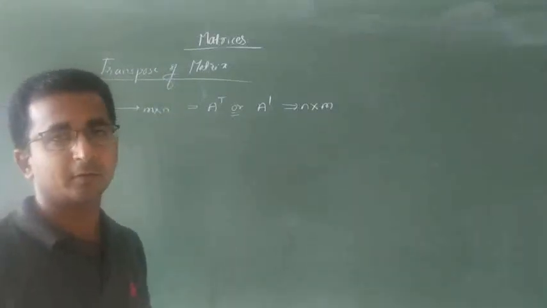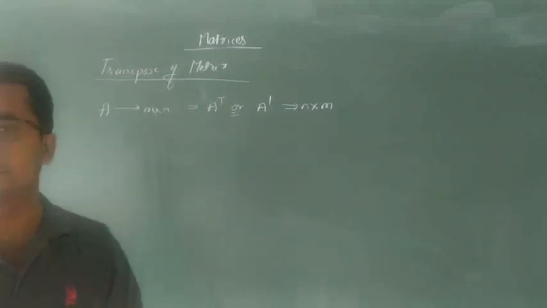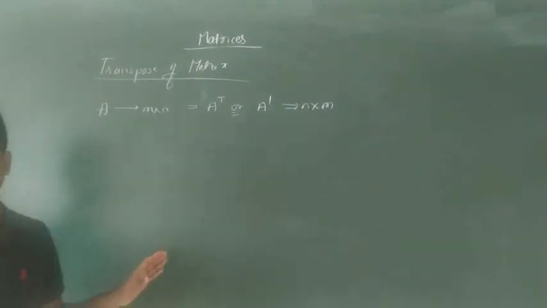That is interchanging of rows in the form of columns. So this is nothing but the transpose of the matrix. They are not going to ask any definition on it. Got it? They are going to directly ask the examples of it. Okay?